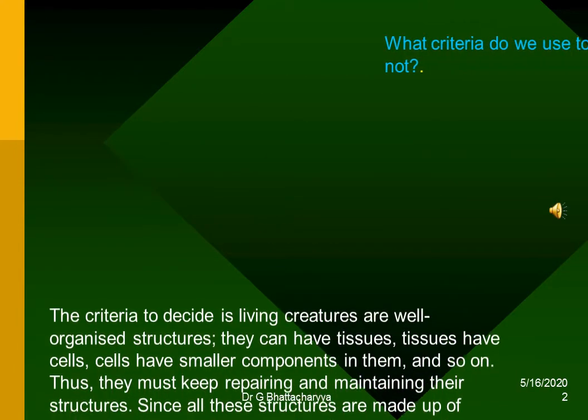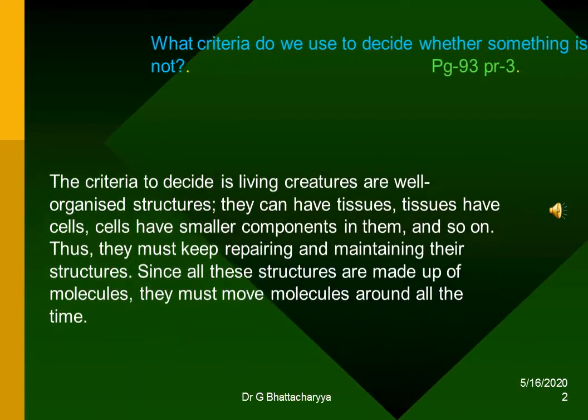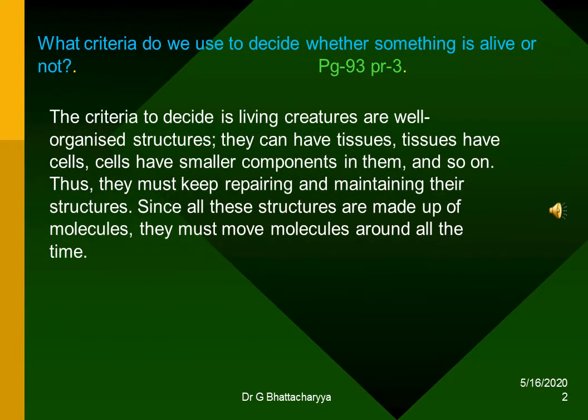What criteria do we use to decide whether something is alive? The criteria to decide is living creatures are well-organized structures. They can have tissues, tissues have cells, cells have smaller components in them, and so on. Thus, they must keep repairing and maintaining their structures. Since all these structures are made up of molecules, they must move molecules around all the time.